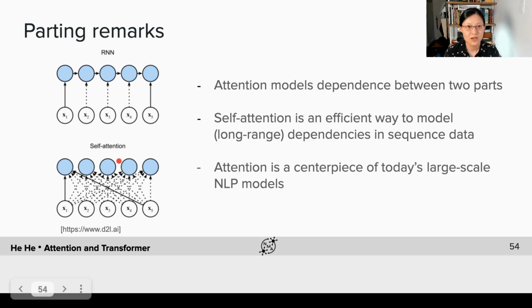In self-attention, we model the dependence by computing the pairwise interaction among the words. And compared to RNNs, self-attention is an efficient way to model long-range dependence in sequence data because we can easily parallelize the computation of these pairwise interactions. And finally, as I mentioned, attention is the centerpiece of today's large-scale NLP models thanks to its computational efficiency.